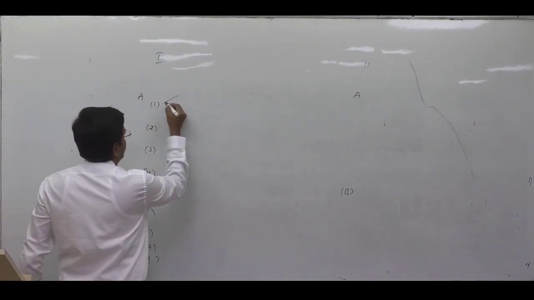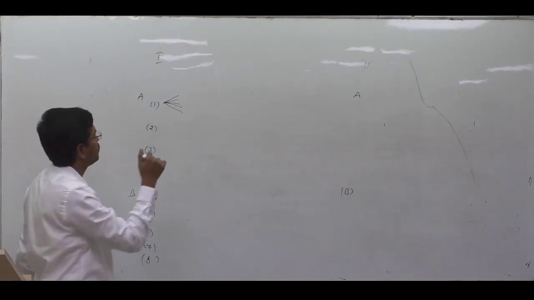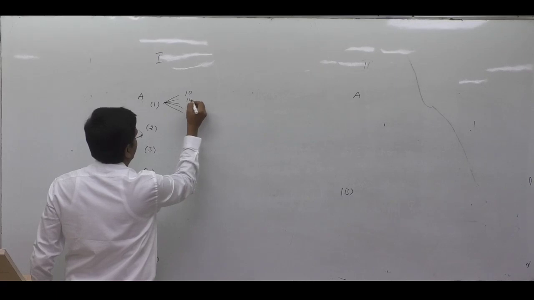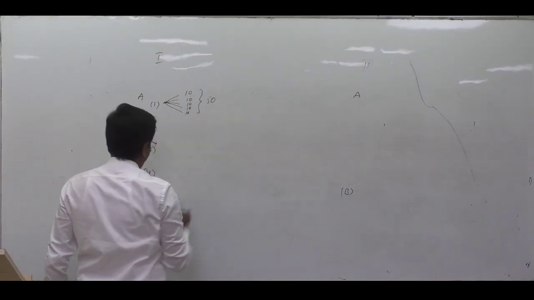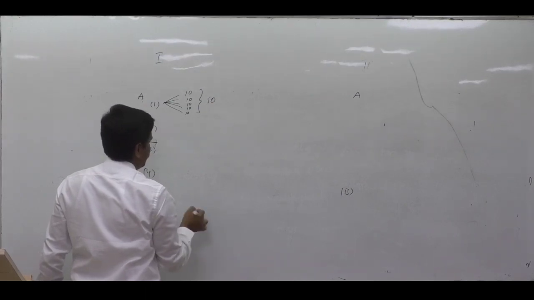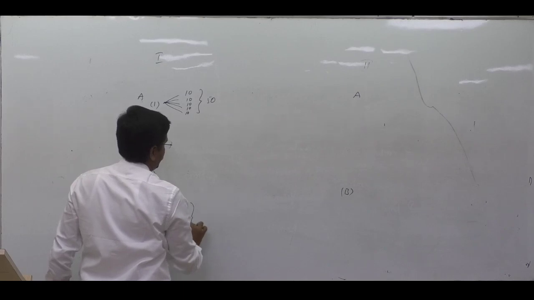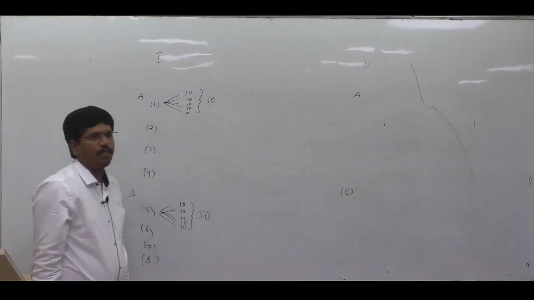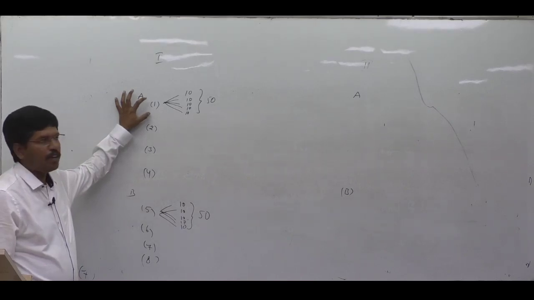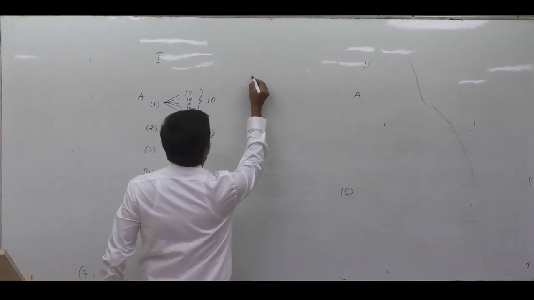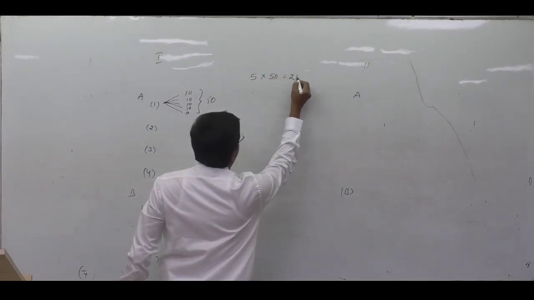In the compulsory question, again there will be 5 questions. Splitting will be there, sub-questions will be there. Each question carries 10 marks. That means 50 marks. Here also 50 marks. Ultimately, each question carries 50 marks. In the examination, you have to answer 5 questions. 5 into 50, 250 marks.